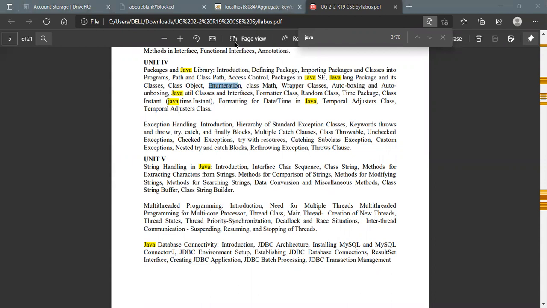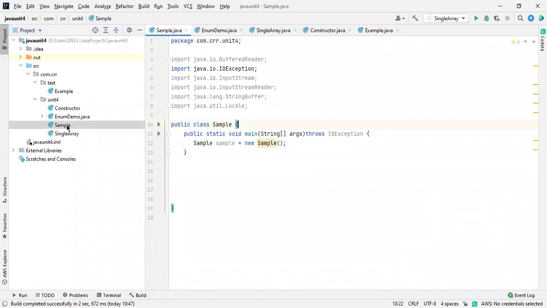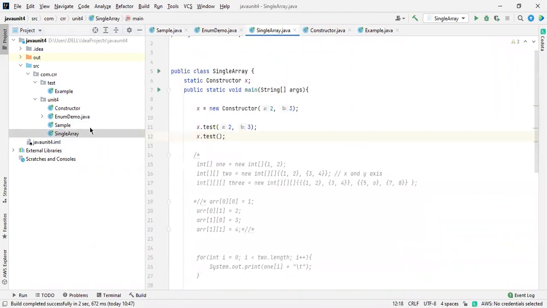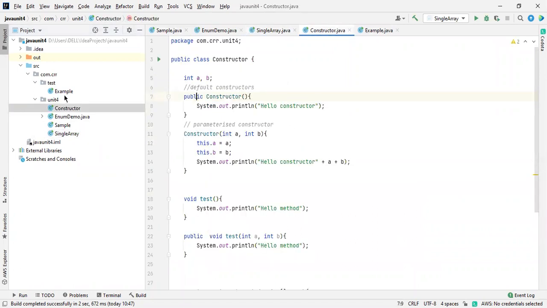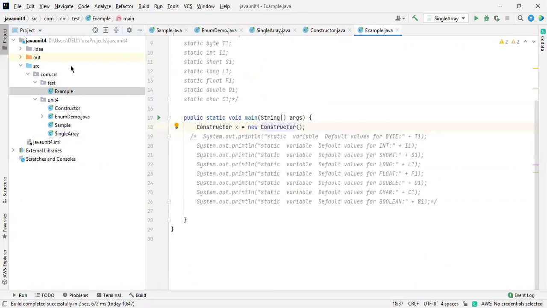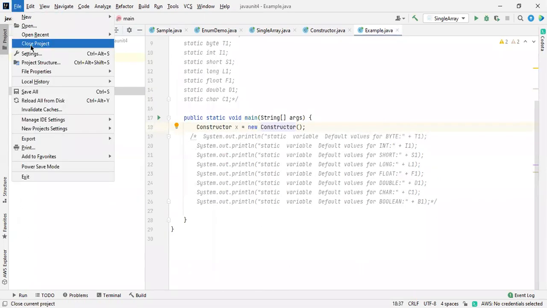Do you mind? Yep. Sample. This is not used, right? So even I'm getting confused somewhat. Actually, there are so many projects available. Just I want to close this one. Okay. Aggregate key Java 4. I think this one. No, not this one. Sorry. See, even I have to type. That is the main issue.